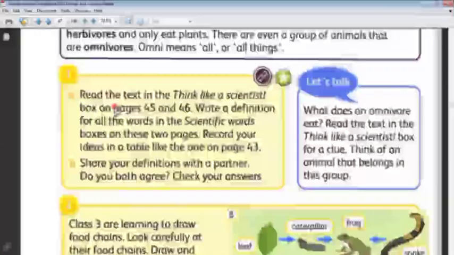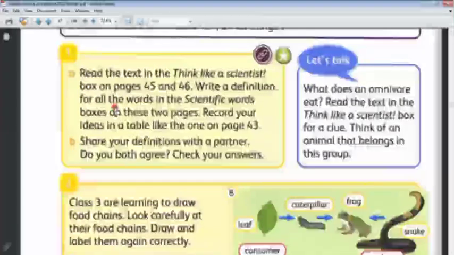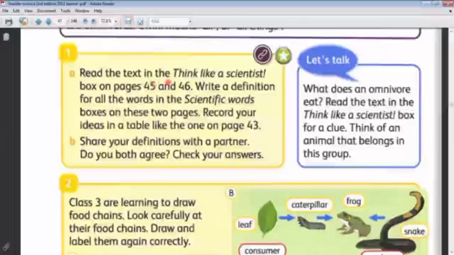Okay. Here are some food chains. Read the text in the Think Like a Scientist box on pages 45 and 46. Write a definition for all the words in the scientific words boxes on these two pages.